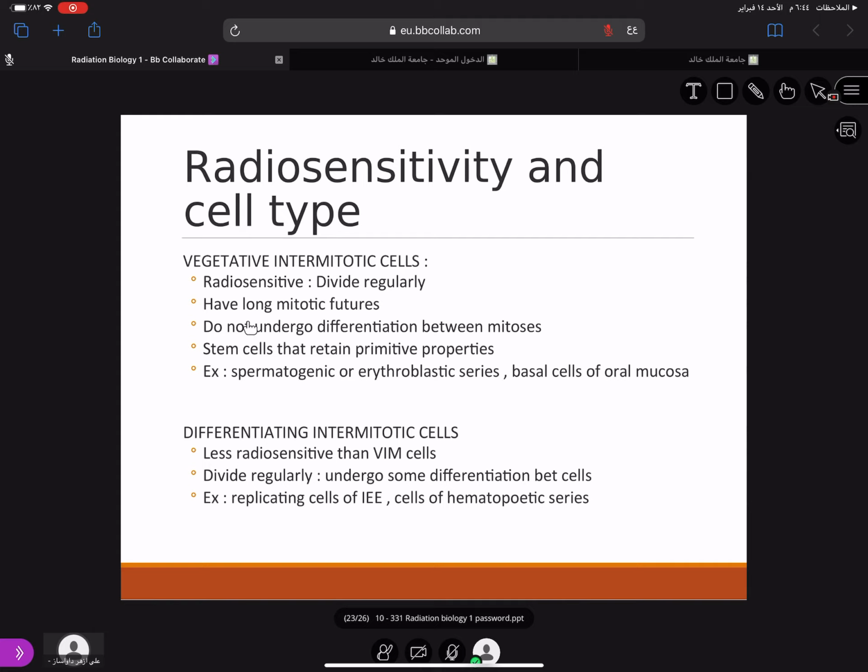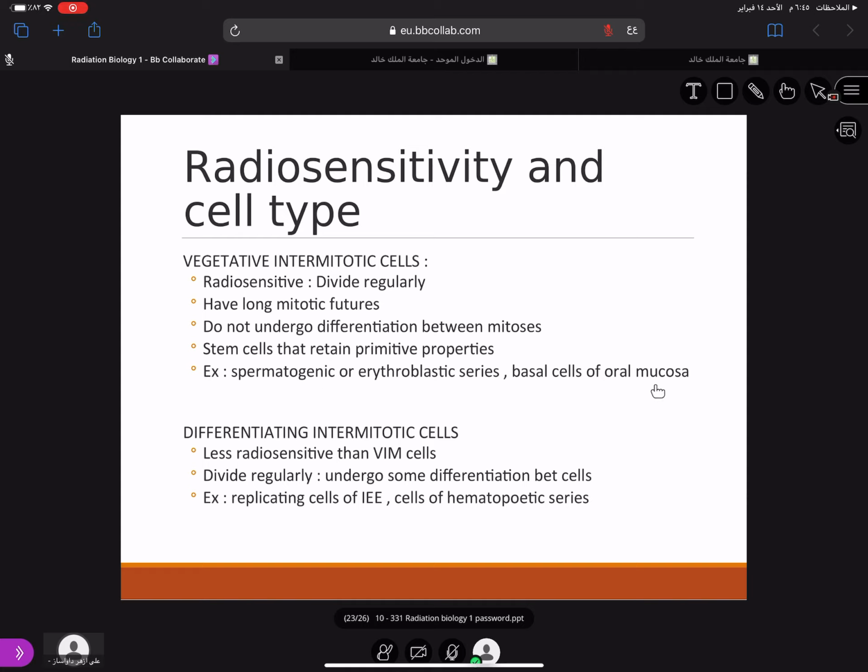This is an important slide. Just remember there are different radiosensitivity cell types. Based on the radiosensitivity, there are different types of cells. The first, very radiosensitive, is the vegetative endomitotic cells, which divide regularly and have long mitotic futures. They do not undergo differentiation. Differentiation means maturity. Okay, so these actively dividing cells do not undergo maturity between mitoses. Examples are spermatogenic and erythroblastic cells.